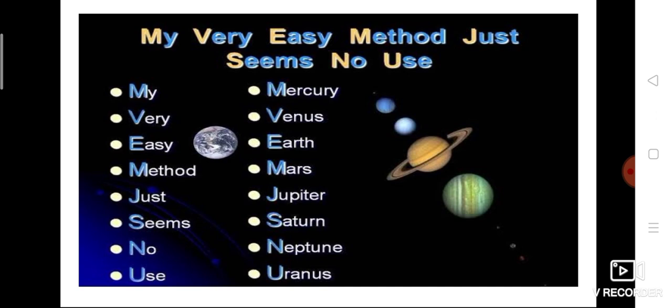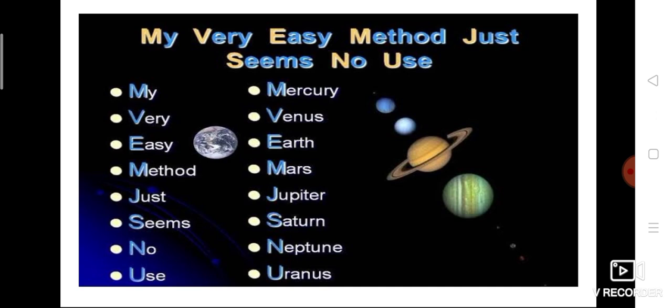In this sentence you can see all the first letters. My, M, represents Mercury. Very, V, represents Venus. Easy, E, represents Earth. Method, M, represents Mars. Just, J, represents Jupiter. Seems, S, represents Saturn. No, N, represents Neptune. Use, U, represents Uranus.